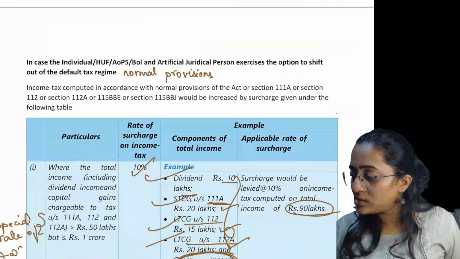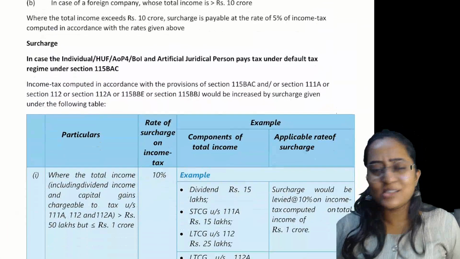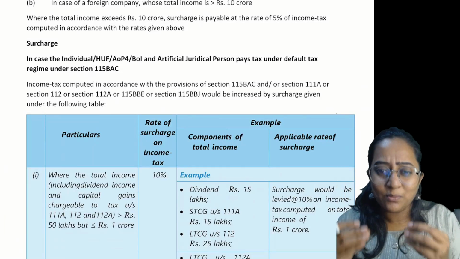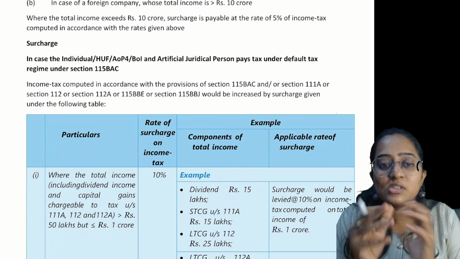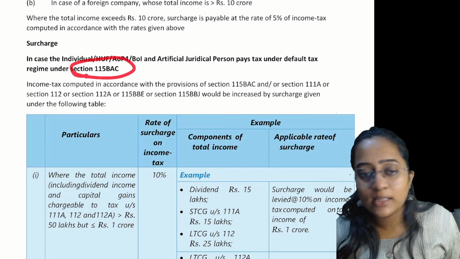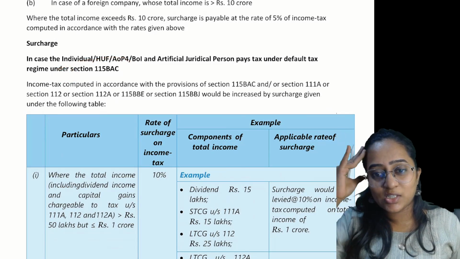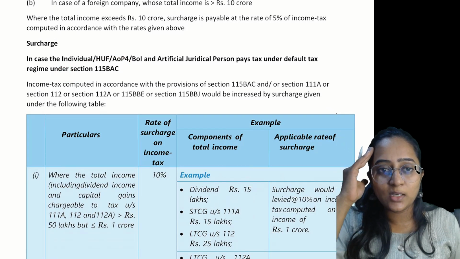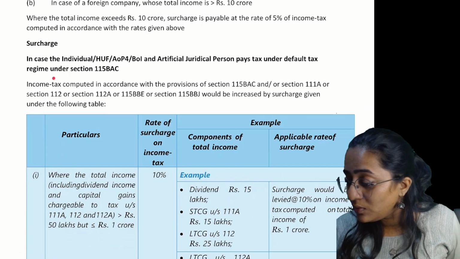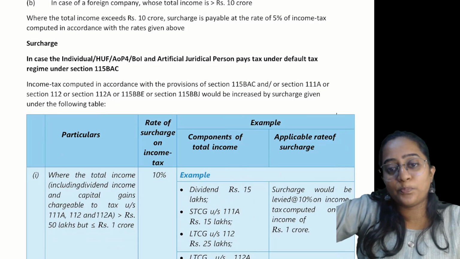This is what we had studied about the normal provision. Correct? Let's try to understand the surcharge. You have understood the majority of the points over here. A similar point is repeated with little additions and deletions here and there. Now let's try to understand with regards to 115BAC. You guys have already become experts in surcharge. You have watched the classes for almost 23 minutes. You guys are great. Now let's understand it for 115BAC also. Done?